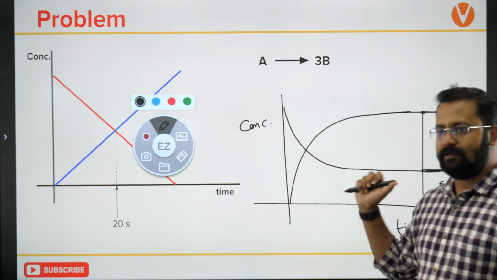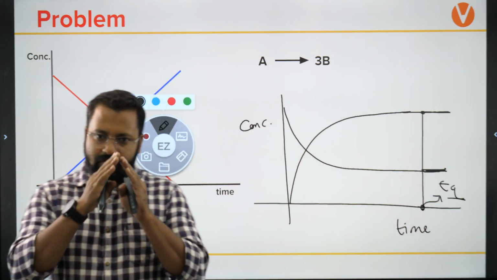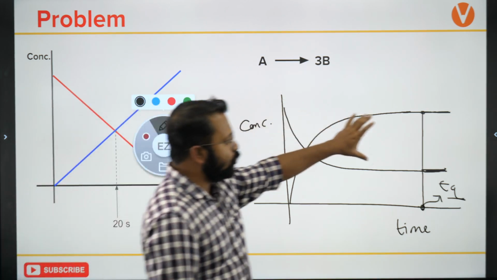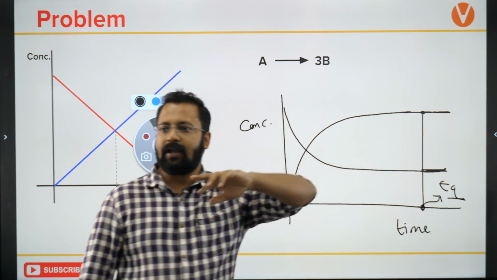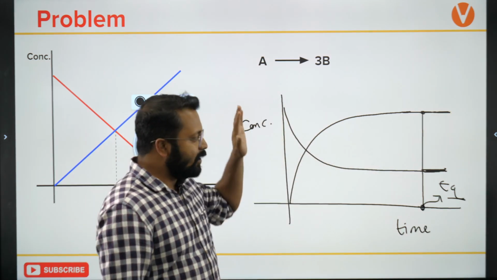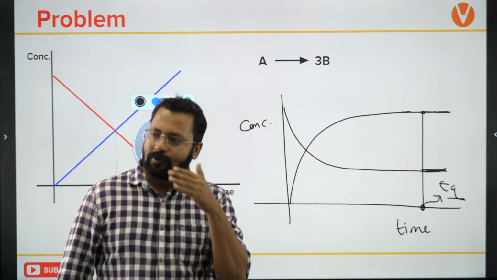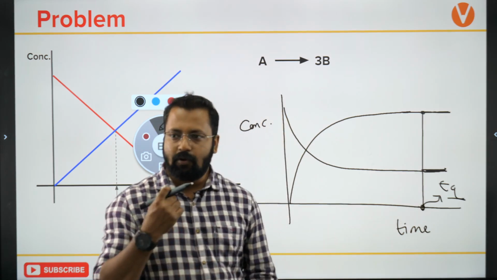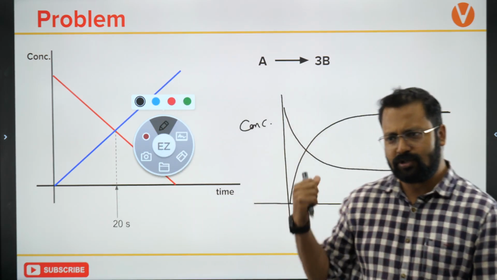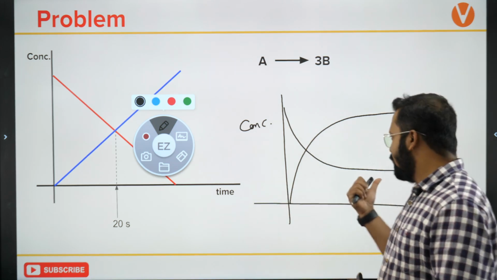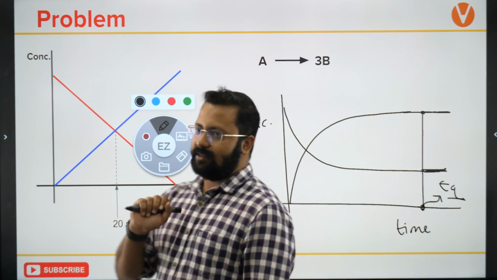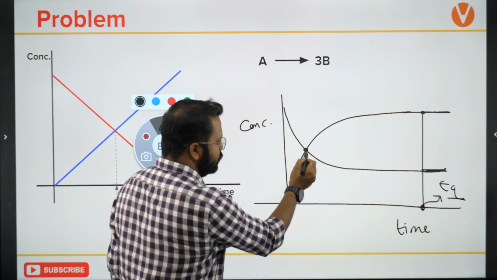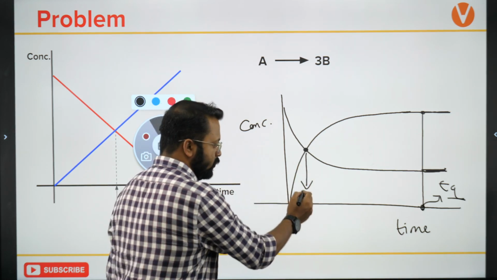Ayush, please look over here. I've just explained this. Concentration of reactant will decrease, concentration of product will increase, and at some time both concentrations will become constant. If this becomes constant, then the equilibrium state has arrived. Ayush, I have answered your doubt. Please look over here, your doubts have been answered. Okay, this is known as equilibrium. This point is not equilibrium. Can this point be equilibrium? No, not equilibrium.